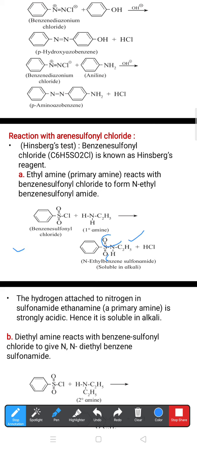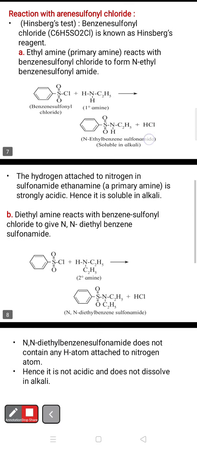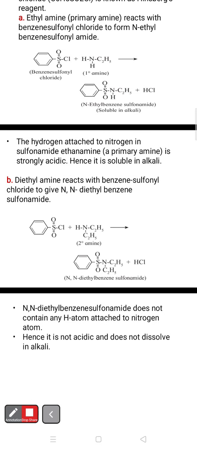Now this N ethyl benzene sulfonamide is soluble in alkali. In rest of it, it is partially soluble or we may say insoluble, but definitely it is soluble in alkali. In this reaction, the hydrogen attached to the nitrogen in the sulfonamide of ethanamine, the primary amine, is strongly acidic, and due to strong acidic nature it is readily soluble in alkali. That is the reason for the solubility of these products.